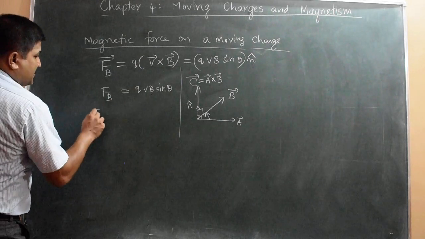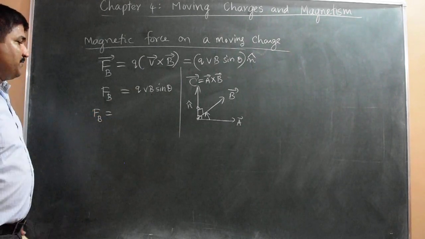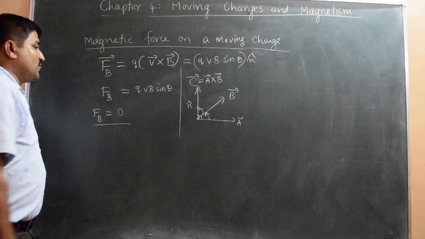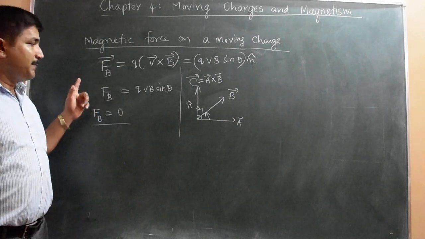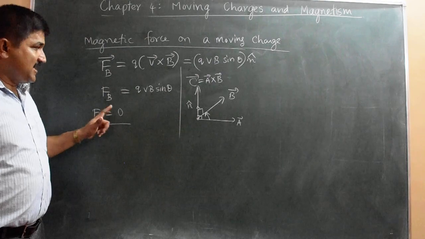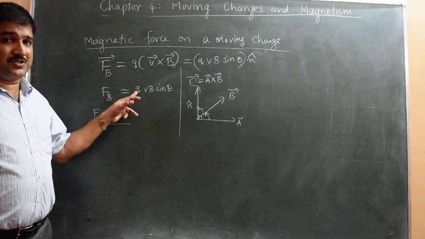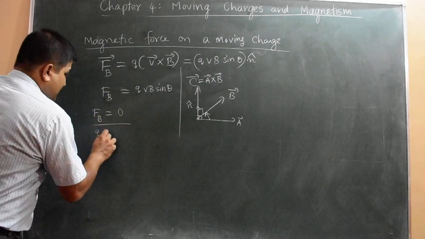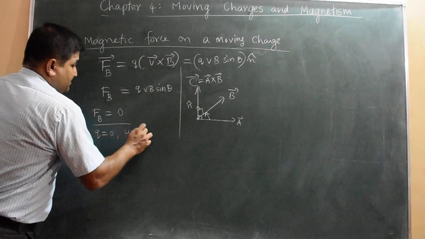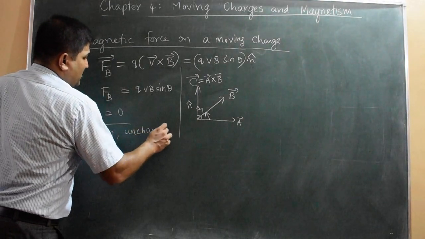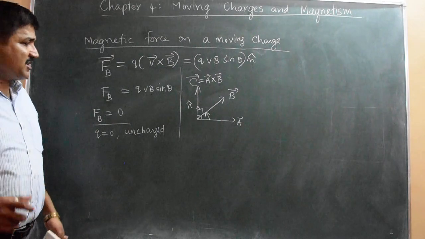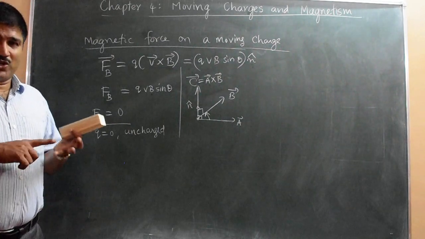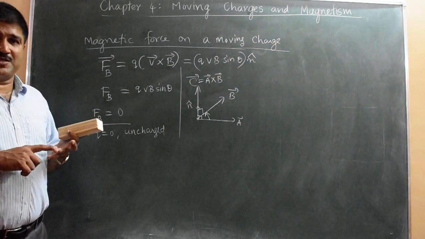Now the force can be zero in some situations. When can the force on this charge be zero? It is possible when the particle is uncharged. Q equal to 0 means an uncharged particle. Can you recall which are uncharged particles? Photon is uncharged, neutron is uncharged.